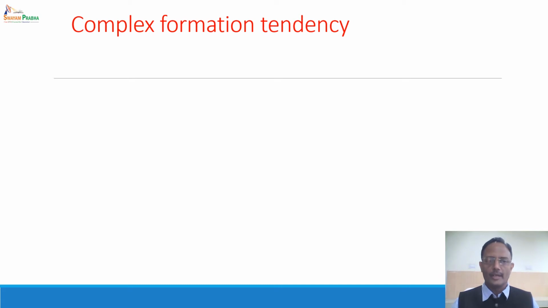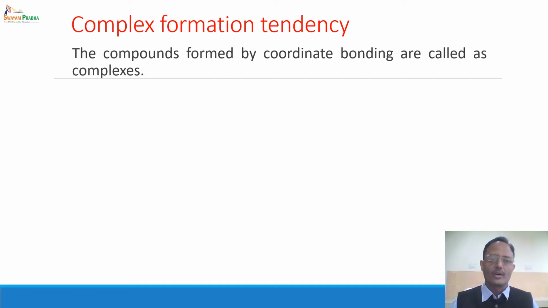Another important property of these 3D series elements is complex formation tendency. Now what is a complex? Complex is a special type of compound which contains coordinate type of bonding. What is a coordinate bond? Coordinate bond is the bond in which the two electrons which are required for bonding are donated by a single constituent.